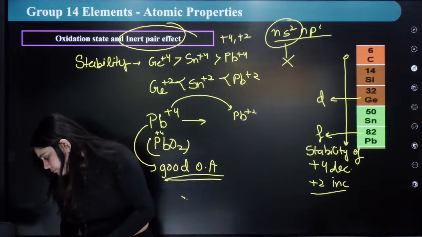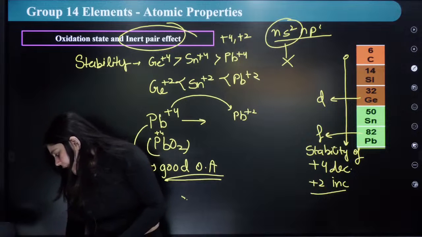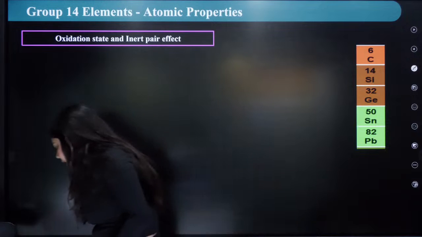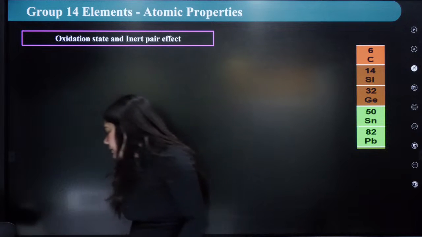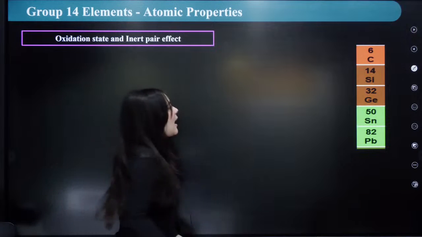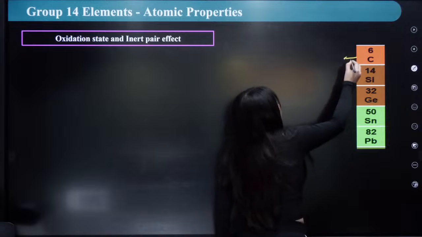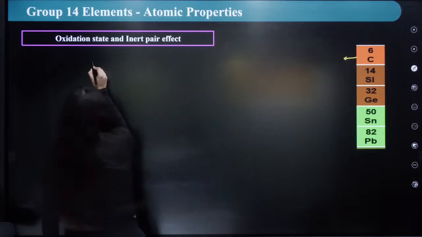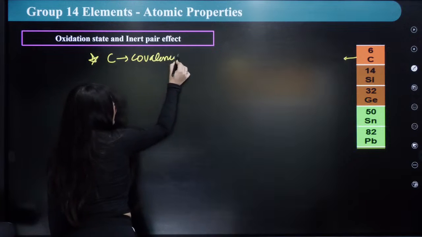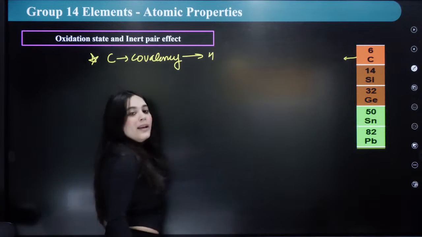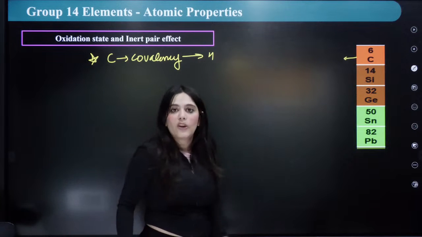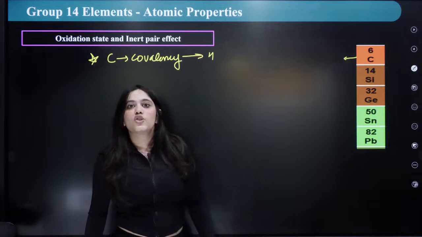Okay? Shall I move on to the next thing? The next thing that we're going to consider is how many covalencies it can form. So carbon, the maximum covalency that carbon can show. I'm writing it here. Carbon covalency. The maximum covalency carbon can show is 4 because carbon does not have any d orbitals. It only has p orbitals. Hence, the maximum covalency it can show is 4.